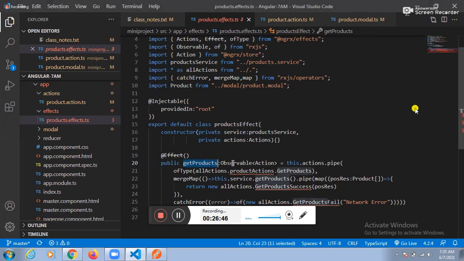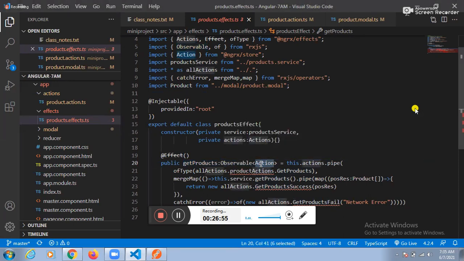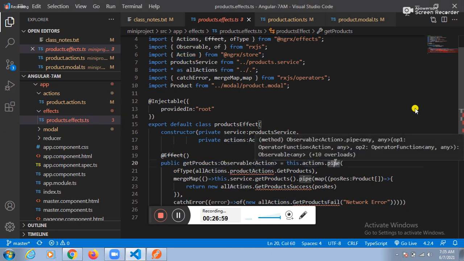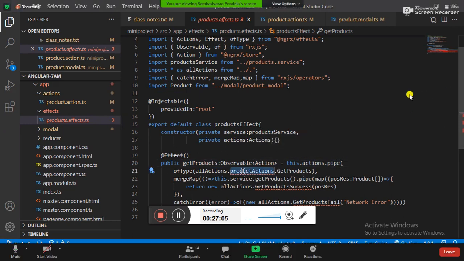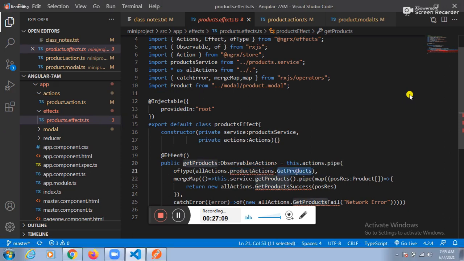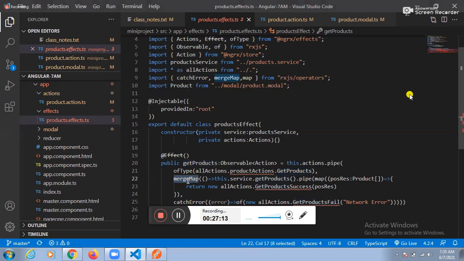How to make an asynchronous call? Observable. How to implement an independent task? With the help of an action. How to execute them one by one, with the help of which function? Pipe. What is the enum name? Products action. What is our first action? Get products. Then how to connect to the server service? With the help of mergeMap.